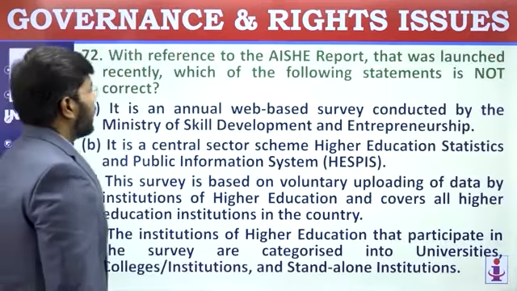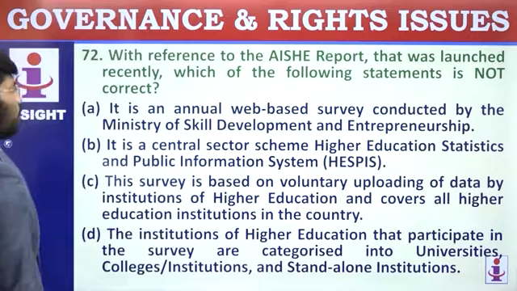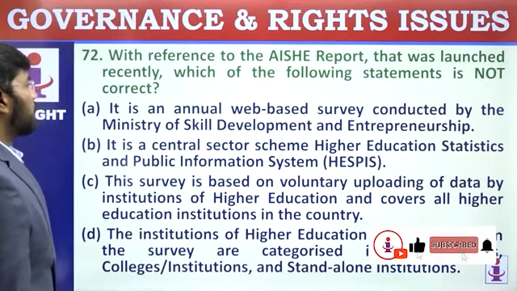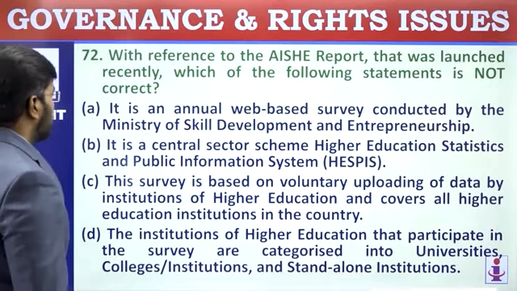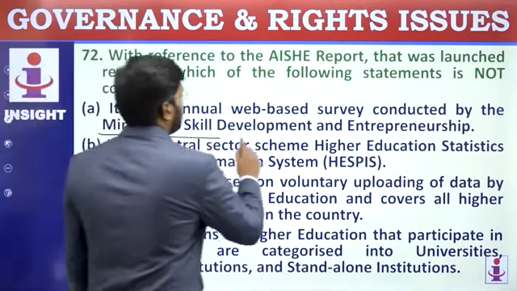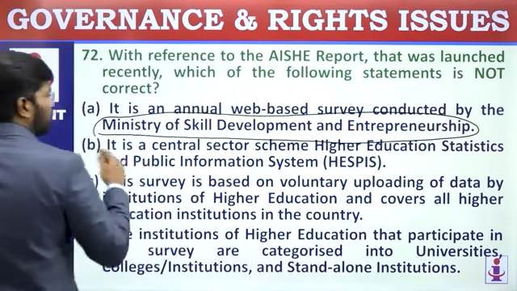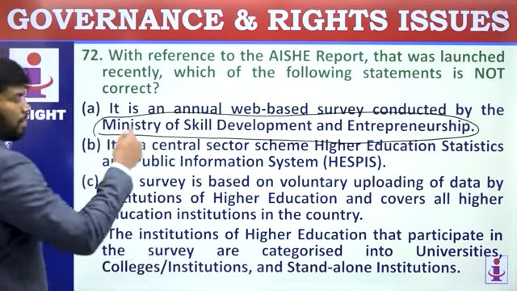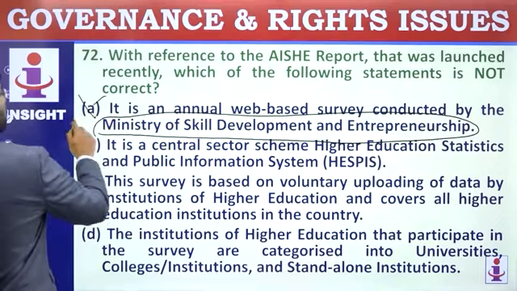With reference to AISHE report that was launched recently, which of the following statements is not correct? It is an annual web-based survey conducted by the Ministry of Skill Development and Entrepreneurship. It's not by Ministry of Skill Development and Entrepreneurship. It is by Ministry of Education, that is Human Resource. So now presently the name has changed. So it is not by Skill Development and Entrepreneurship. This is a wrong statement.